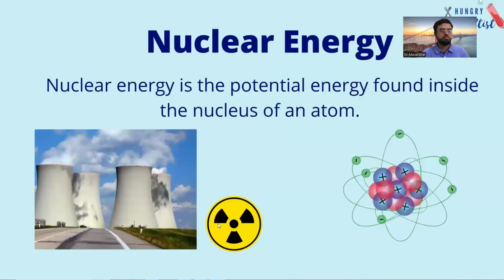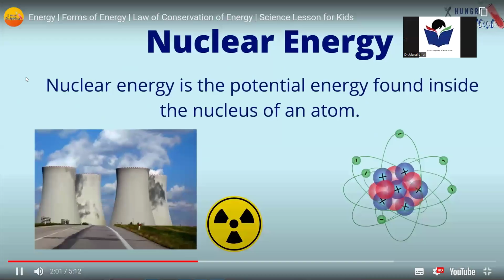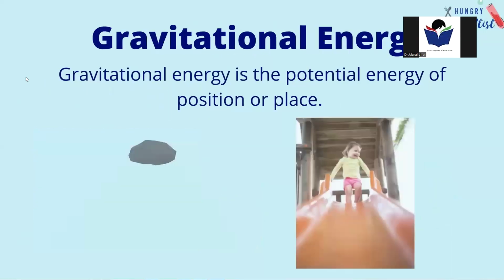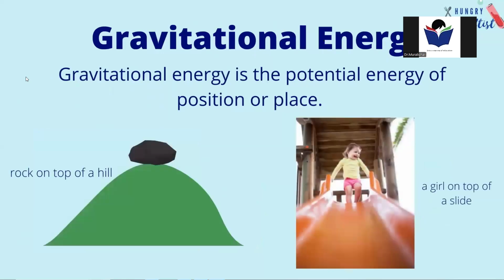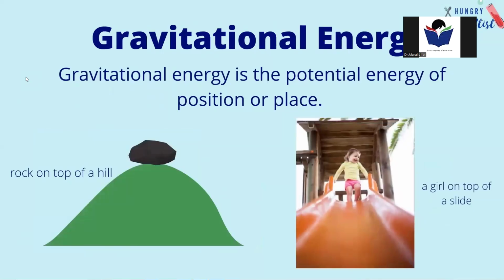Nuclear energy is the potential energy found inside the nucleus of an atom. Gravitational energy is the potential energy of position or place, like a rock on top of a hill and a girl on top of a slide.